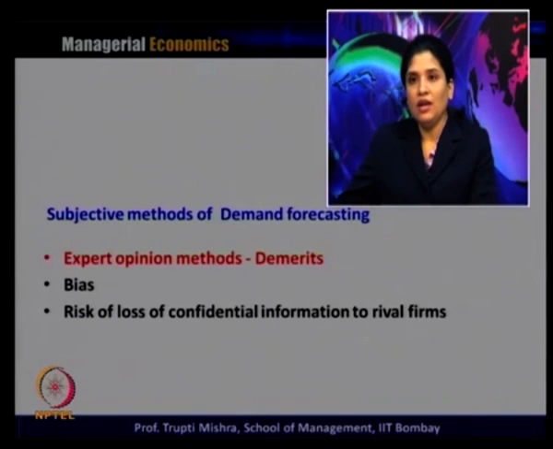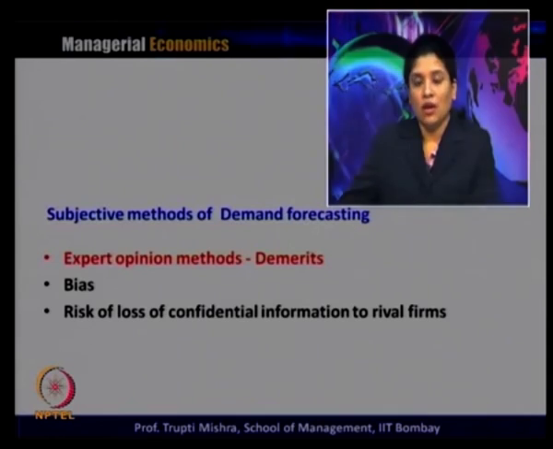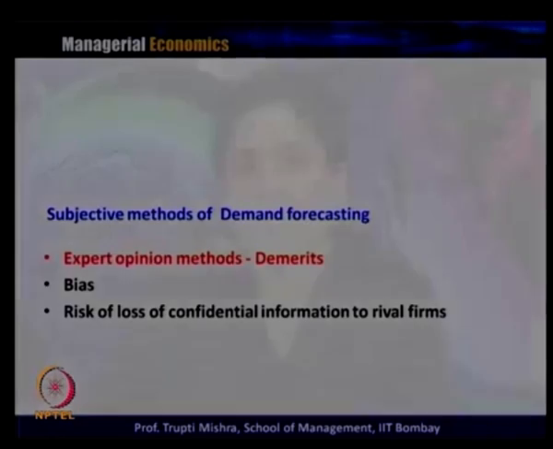The second demerit is that there is a risk of loss of confidential information to rival firms, because if you are sharing information with the expert and it reaches the public domain, confidential information of the firm is lost to the rivals, which is not supposed to be revealed.